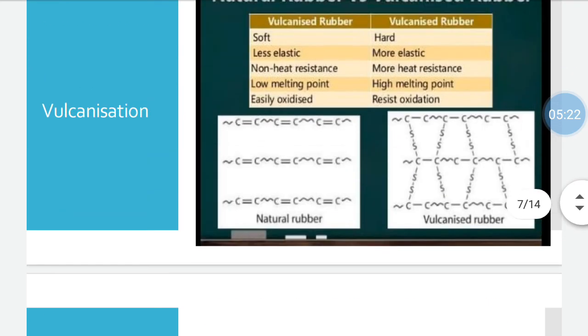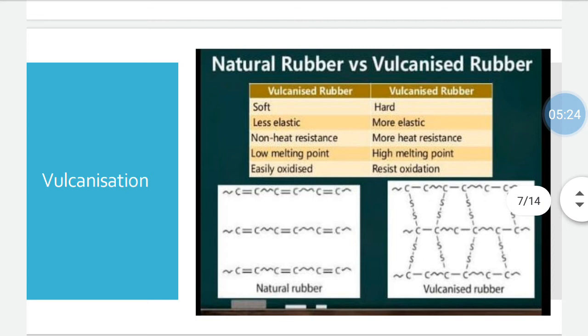Next, that's all about vulcanization. Vulcanization is mainly used in rubber technology to provide cross-linking, and it was discovered by Goodyear, and he used sulfur to cross-link. And as a definition, it is the process through which